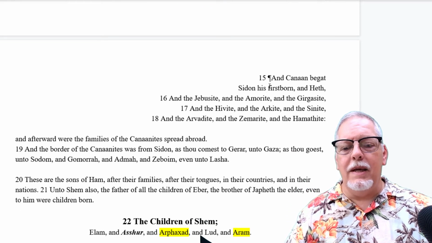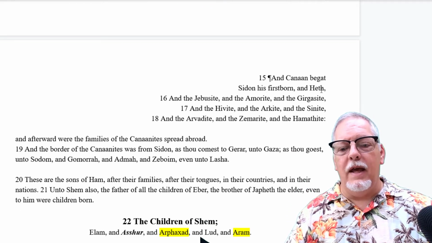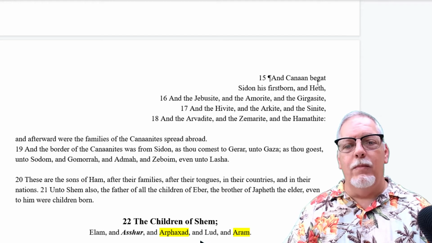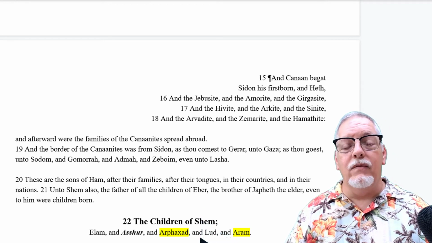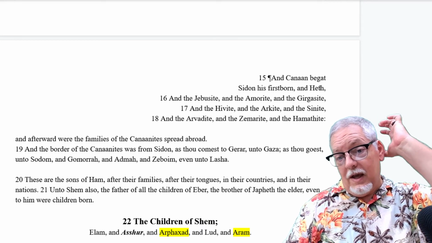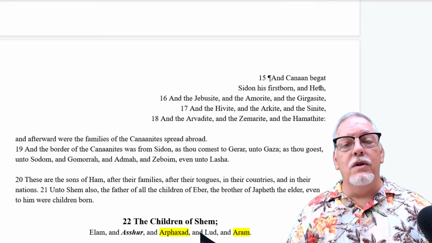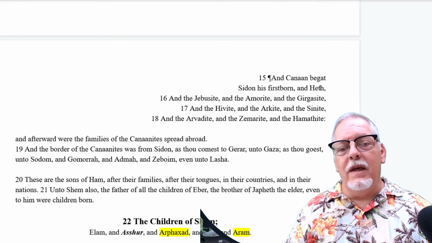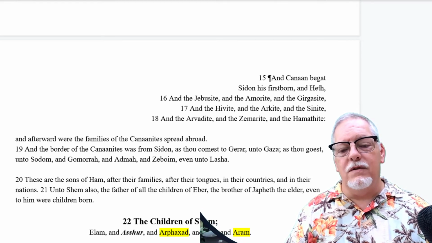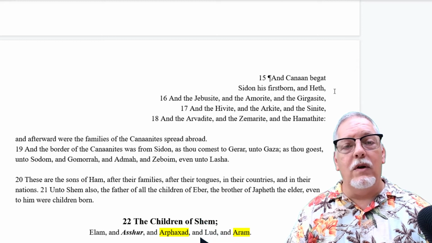All right, Canaan begat Sidon his firstborn and Heth. Now we come to the third boy, Canaan, but we have Sidon and Heth. So we have two personal names here. And Heth we know because who does Abraham buy the field from? The sons of Heth. He buys the cave of Machpelah from the sons of Heth. So we understand these people are in the land.